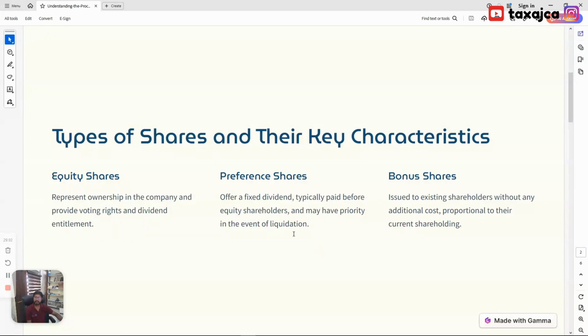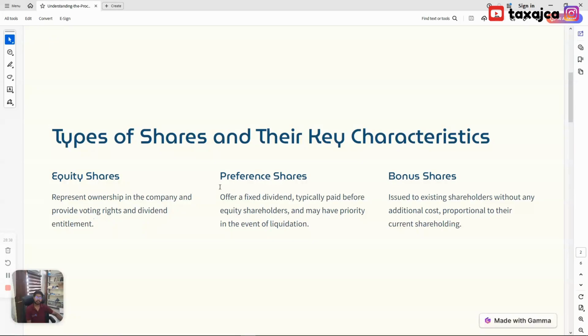First we need to understand what are the types of share and their characteristics. So shares are basically of two types, equity and preference. But there is a third type as well, which is bonus, which we'll talk about. What is equity share first? Equity shares are those shares which represent the ownership in the company, which has some voting right attached to it and has the right to call for dividend.